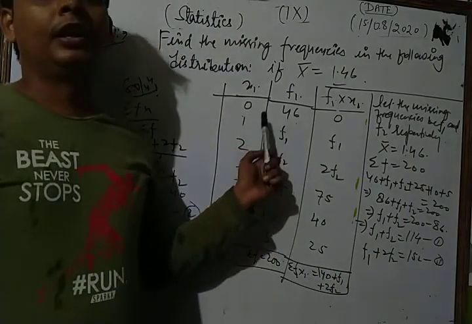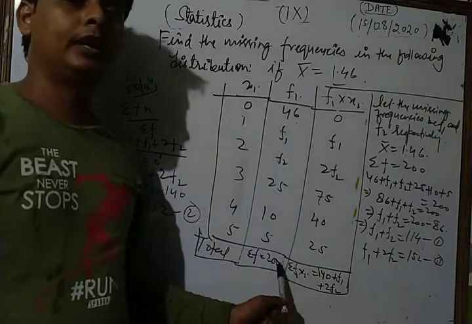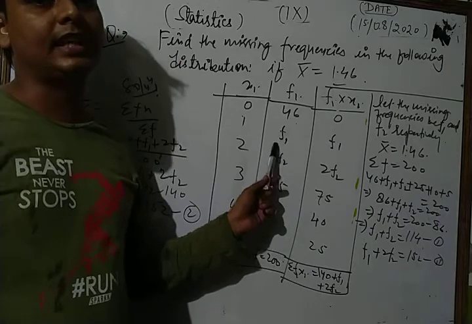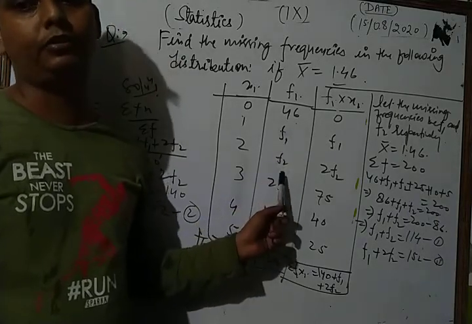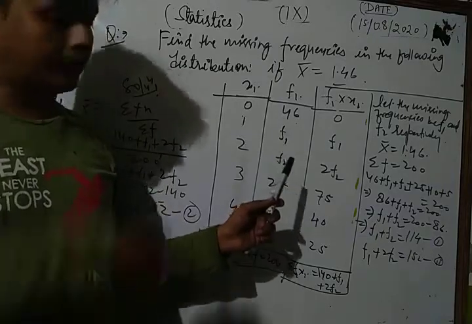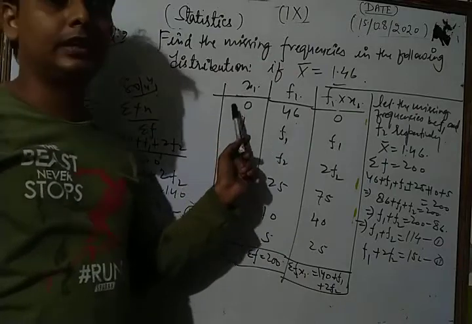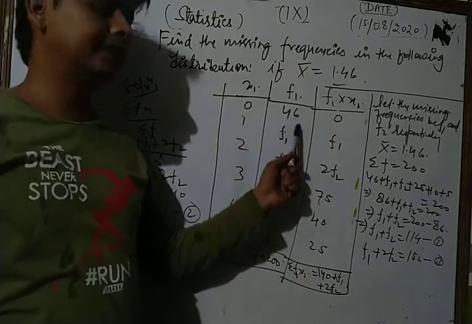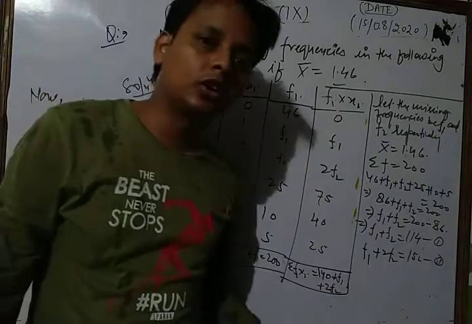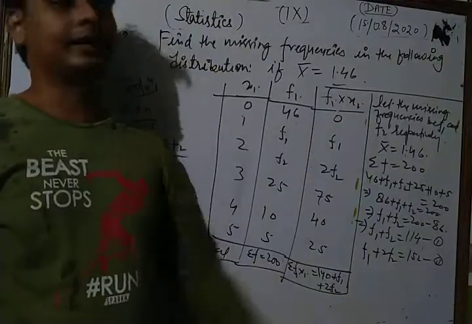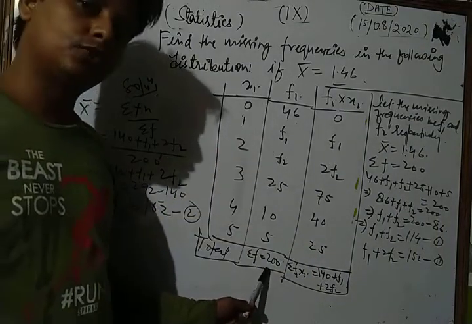First, we write the variable and its frequency is given, and we find the missing frequencies as f1 and f2. So dear student, in this way, in the first column we write the variable, in the second column we write the frequency of the corresponding variables, and in the third column we write f into x. Now their sum is also given as 200.